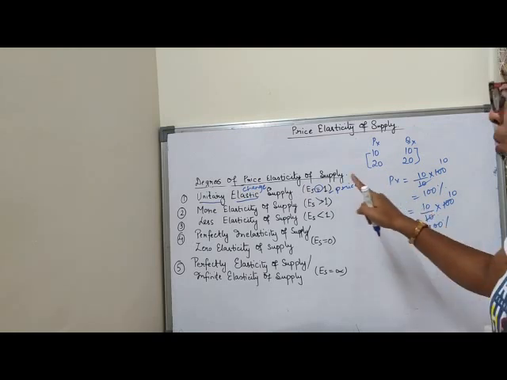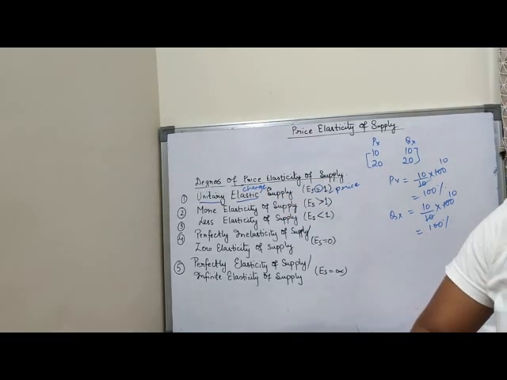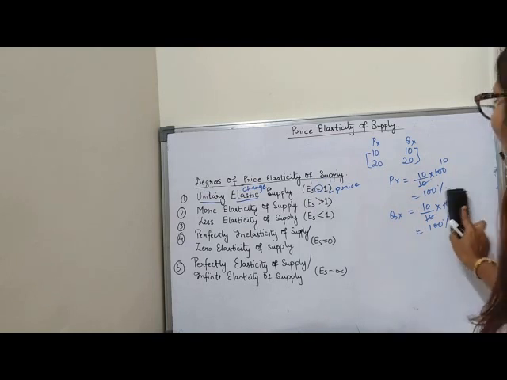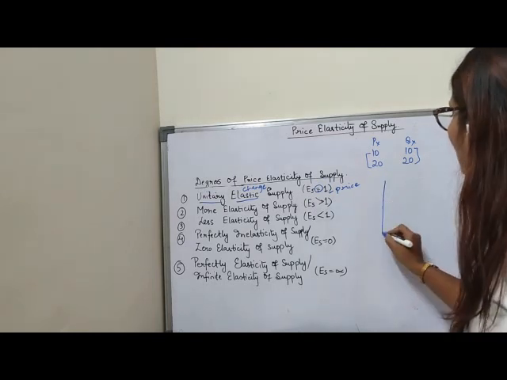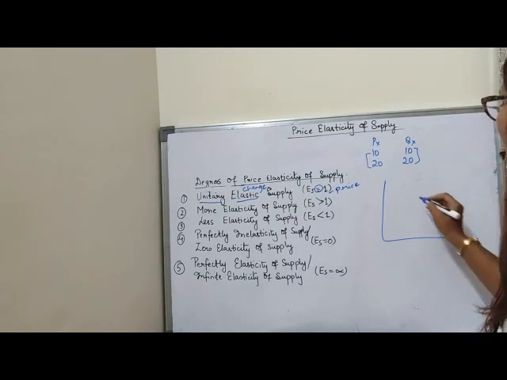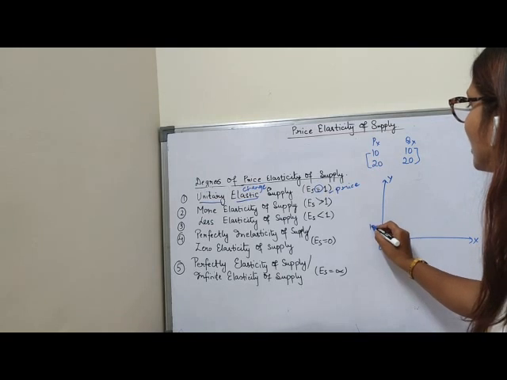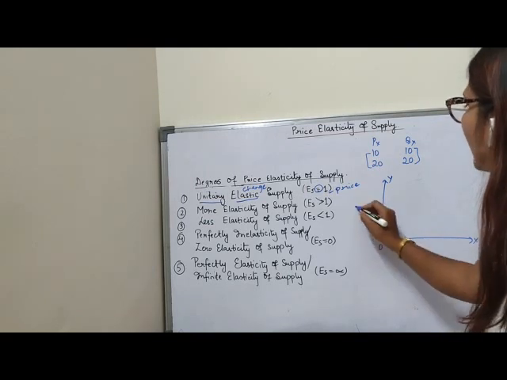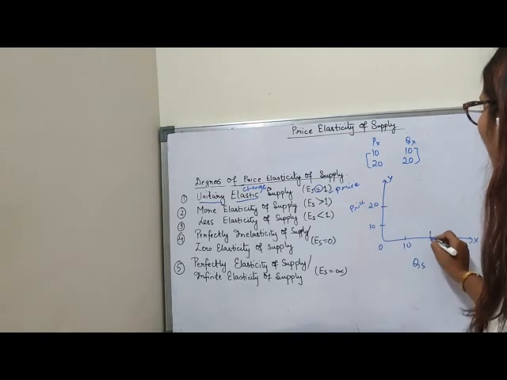Clear, children? So, this is said to be unitary elastic supply. That means change in supply is equal to change in the price. Now, if I draw the diagram, you see here I have taken the x-axis, here y-axis, origin. Now plot this. This is 10, this is 20. Here quantity supplied and here I am taking price. Now here again 10, here 20.